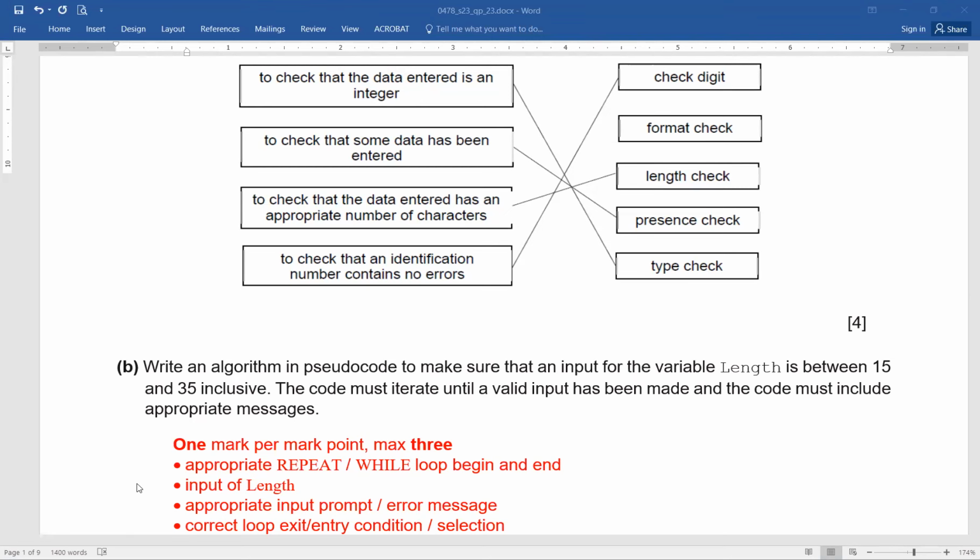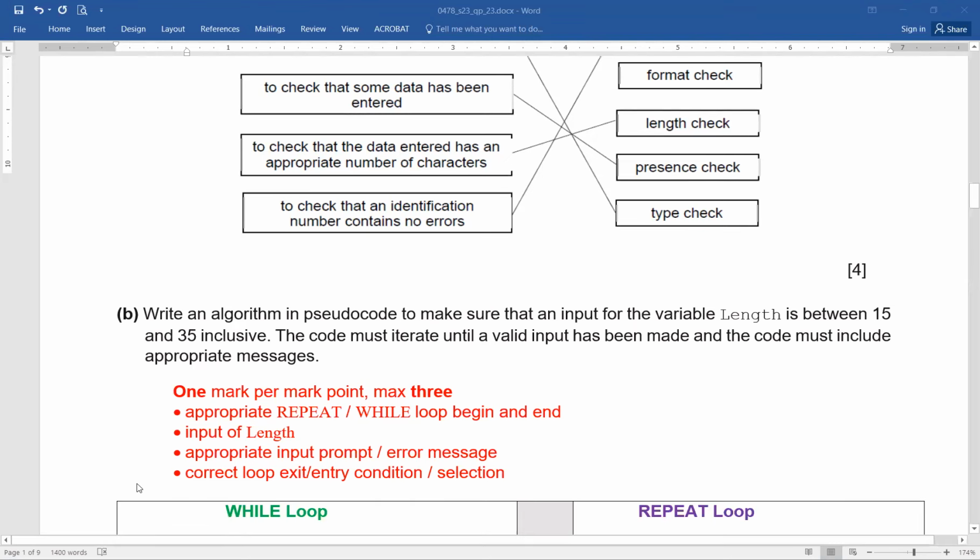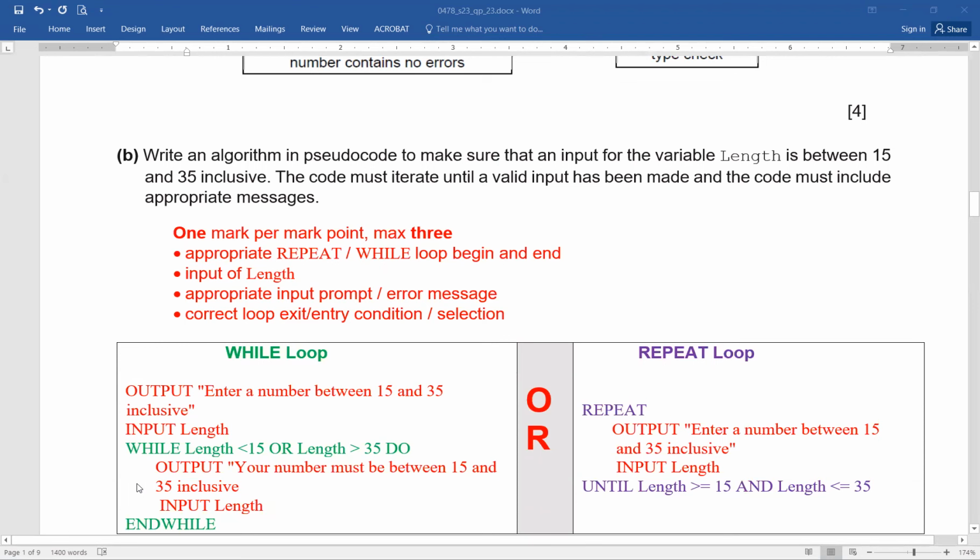Okay, you have written it. That's great, wonderful. Okay, now let's see. Which one have you chosen, Ali? Okay, you are more okay with the repeat? Perfect. That's perfectly okay. Now, since Ali is very much comfortable with repeat, that's fine. See, we have written it: repeat. Output, enter a value on a number between 15 and 35 inclusive.